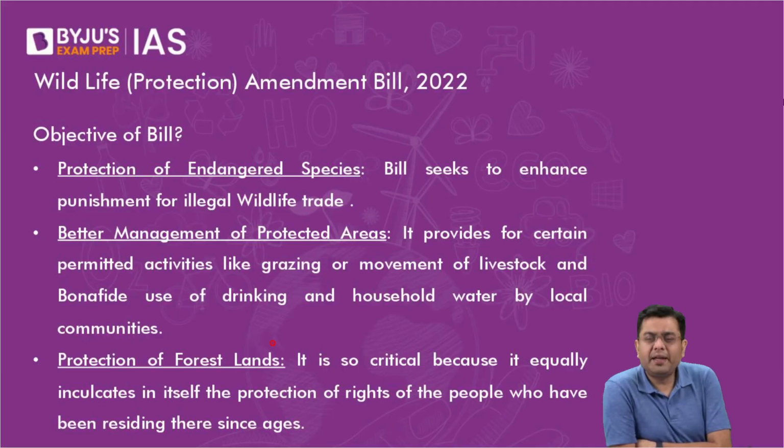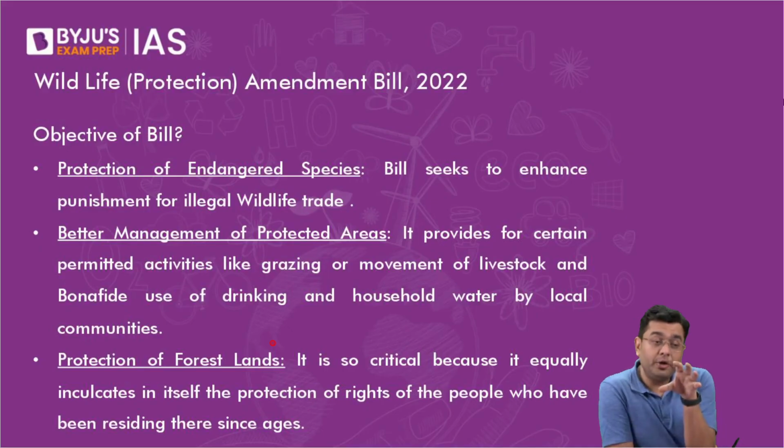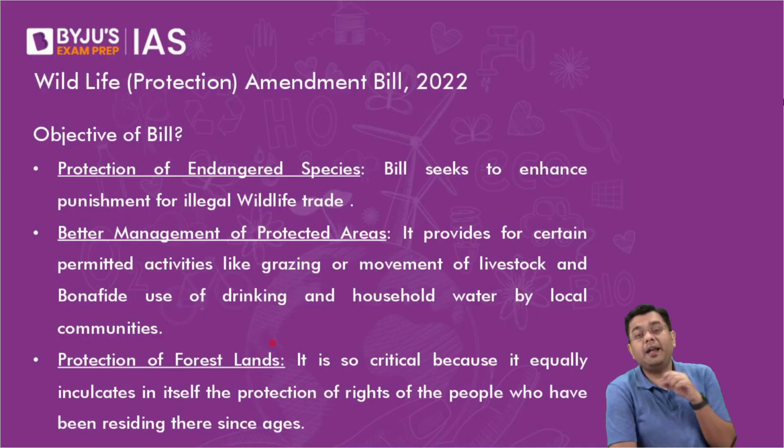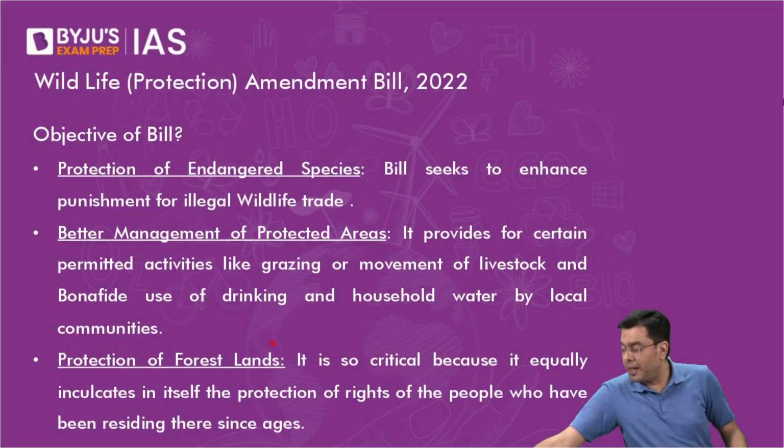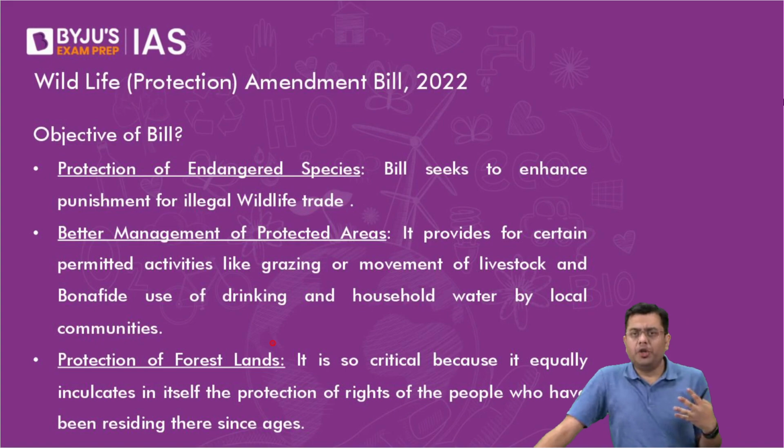For example, take the case of CITES, the Convention on International Trade in Endangered Species, that we have studied. In order to prevent illegal trade from happening, you do need to provide your own national laws to prohibit it.